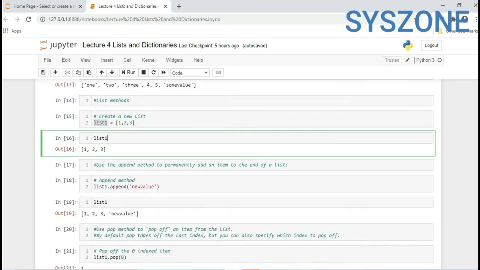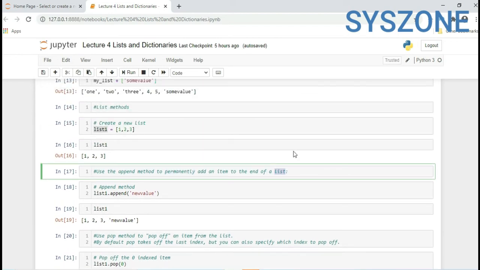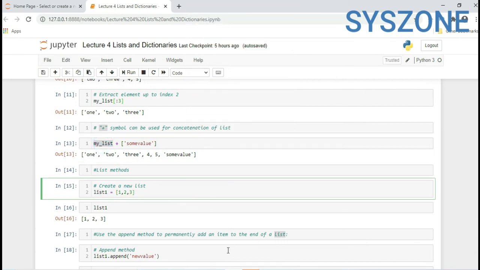There are some methods in lists also. First, we can use the append method to permanently add an item to a list. Here we concatenated these two lists, and after execution it is there. But if you look at my_list, this value will not appear, because we just concatenated. We have not assigned this value to my_list.